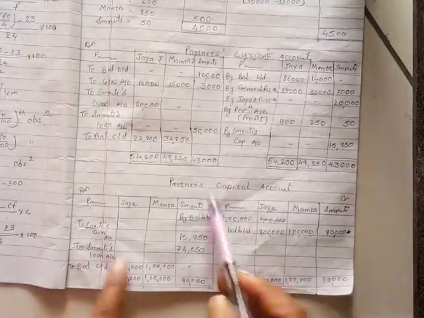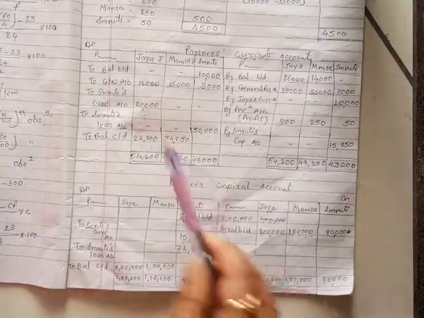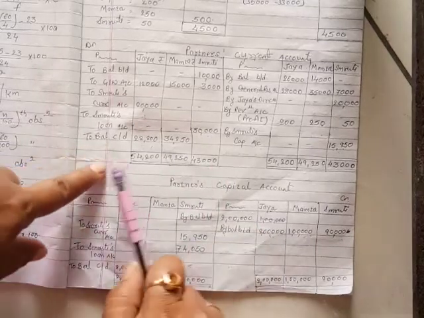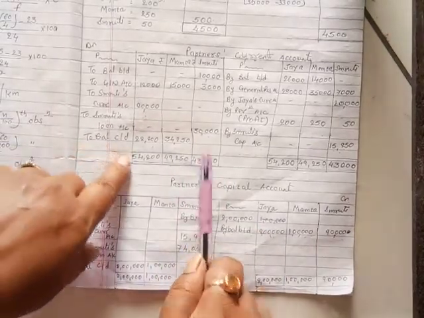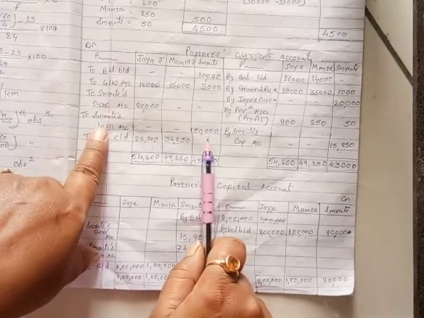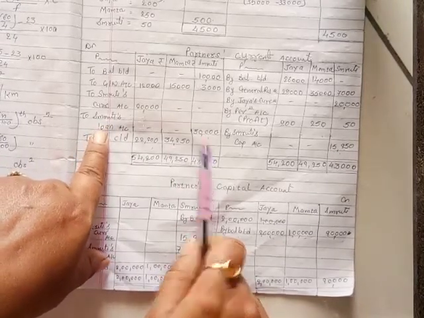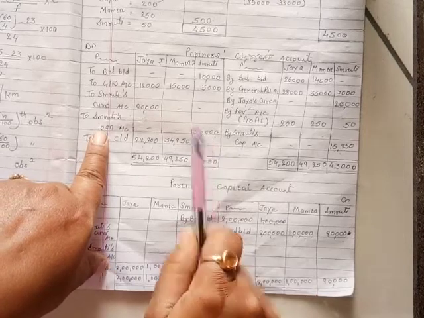Okay, I think you must have understood this point. Now I am repeating this point again, the totaling of Smriti. Smriti's loan is already given in the account. So we write down Smriti's loan account. Now make the total of Smriti.